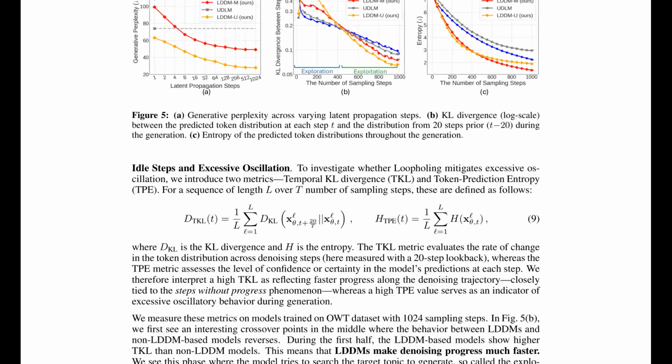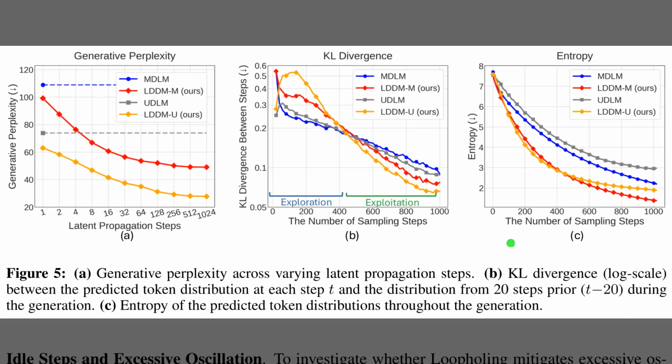Okay, Figure 5 shows that carrying the latent context longer directly improves quality and stabilizes the trajectory. The left panel reports falling generative perplexity as propagation length grows, which signals better samples. The middle panel shows higher temporal KL early and lower later, where temporal KL means how much the predicted distribution changes between steps, so progress is faster first and steadier after the crossover. The right panel tracks entropy, a measure of uncertainty, dropping more for the loopholing variants, indicating fewer oscillations and greater confidence.